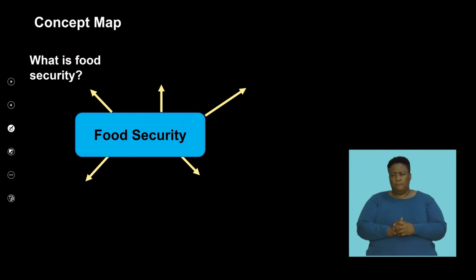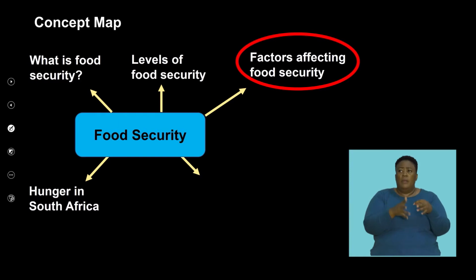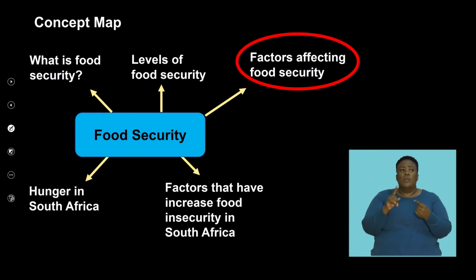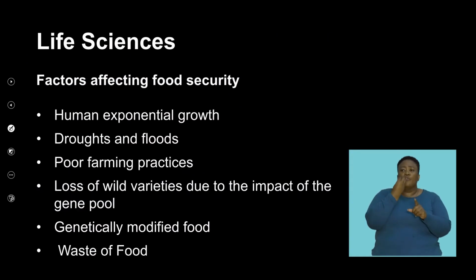Okay, cool. So we can unpack more concepts now, and now we're looking at the factors that affect food security. And so when we talk about factors that affect food security, we're going to unpack these, and as we get through this lesson, we're going to try and unpack in the context of South Africa what those are specifically.